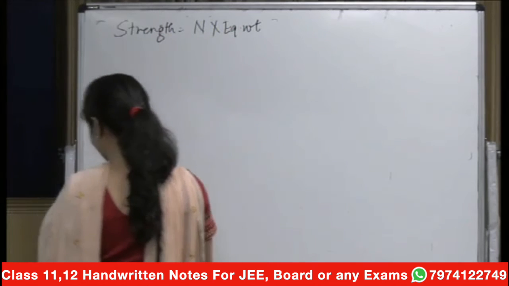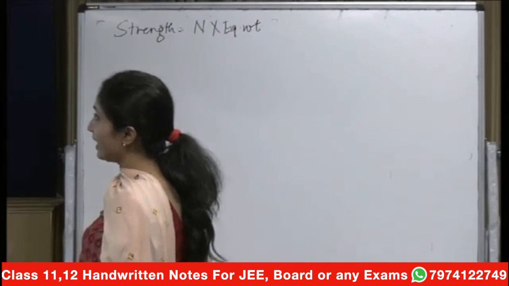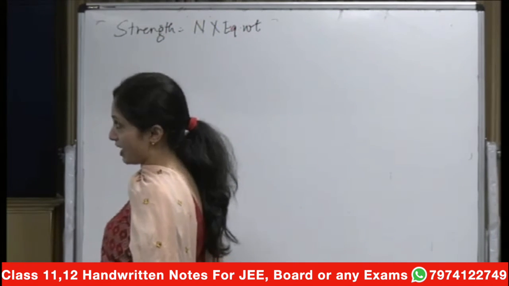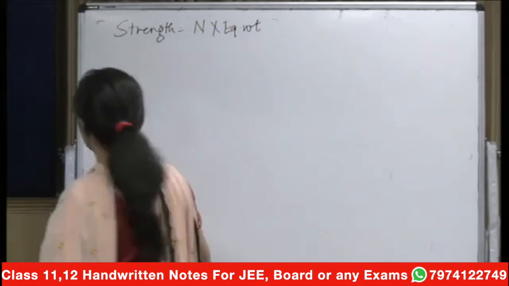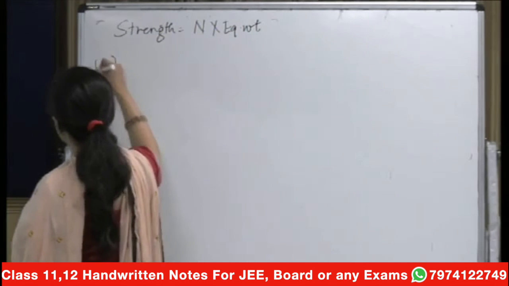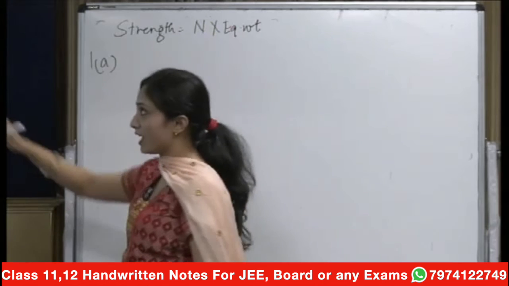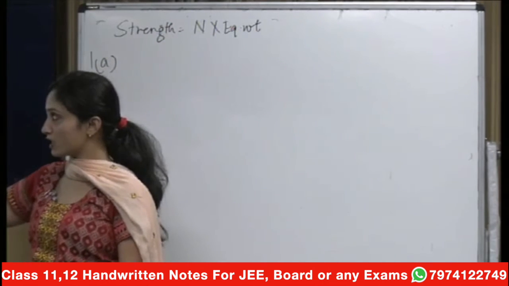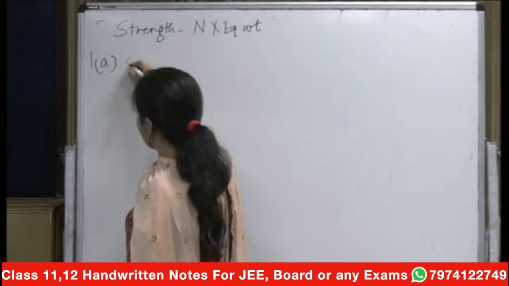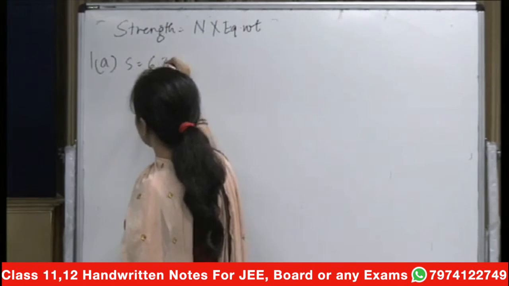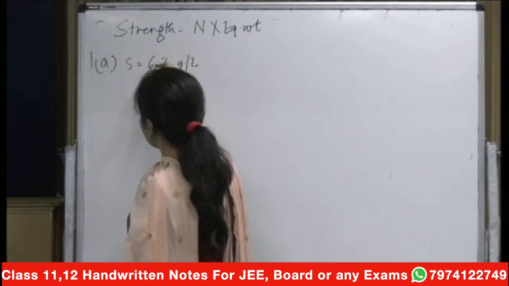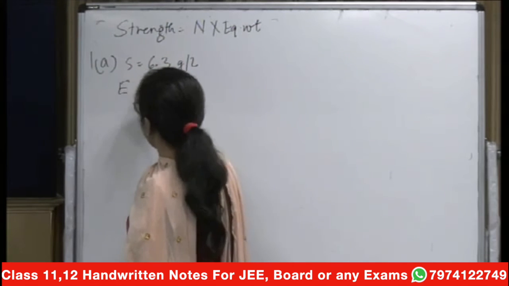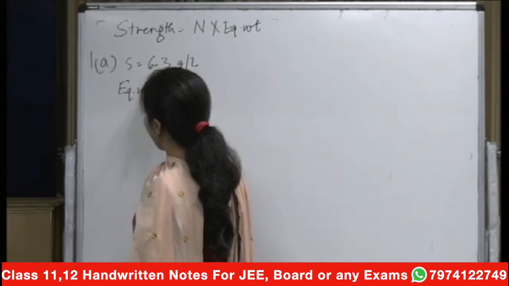So now here we can take up the first question directly. Calculate the normality when the strength is given. Question number 1A: calculate the normality when the strength of the solution is given. What is the strength? Strength is given as 6.3 grams per liter. We can easily calculate the equivalent weight of HNO3.